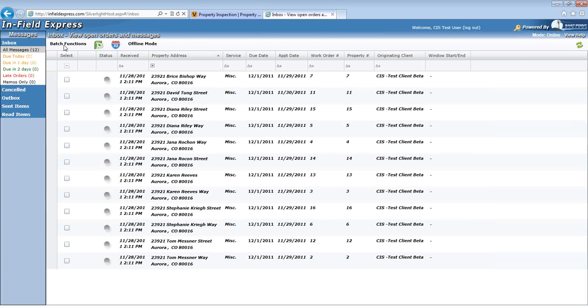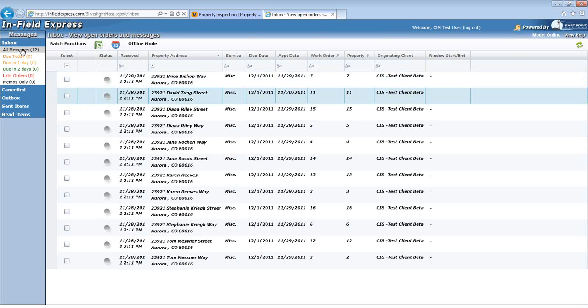Once all new work orders have either been accepted or rejected, vendors will be brought to their Infield Express inbox. This inbox is where all new and open work orders will be listed for a vendor. New work orders that a vendor has not done anything with are in bold text. Orders that a vendor has selected and printed for completion will be in regular text.